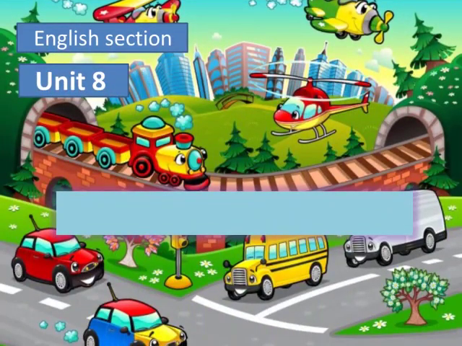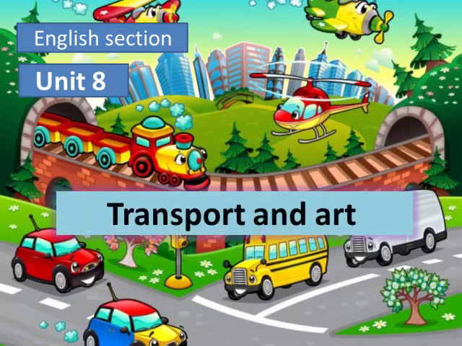Hi kids, can you guess what this unit talks about? Wow, look at this picture. Okay, what can you see? I can see train, plane, car, truck, and bus. So, let's read the title together. Transport and art. Transport and art.